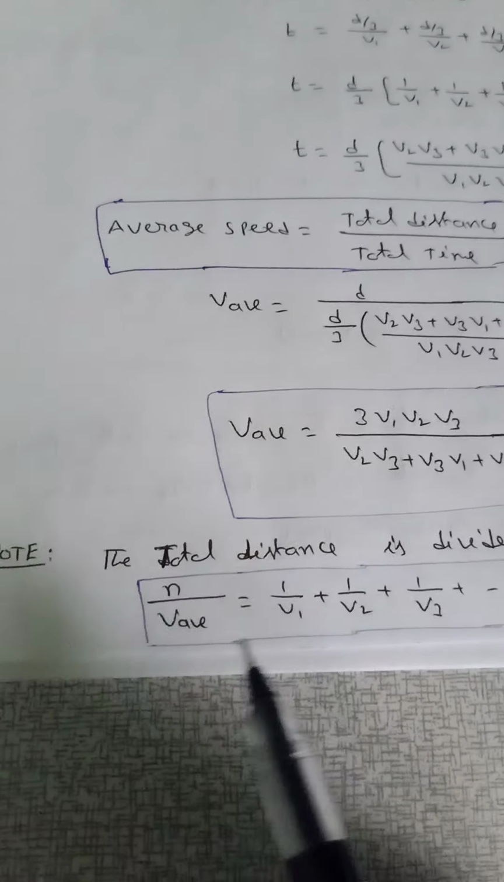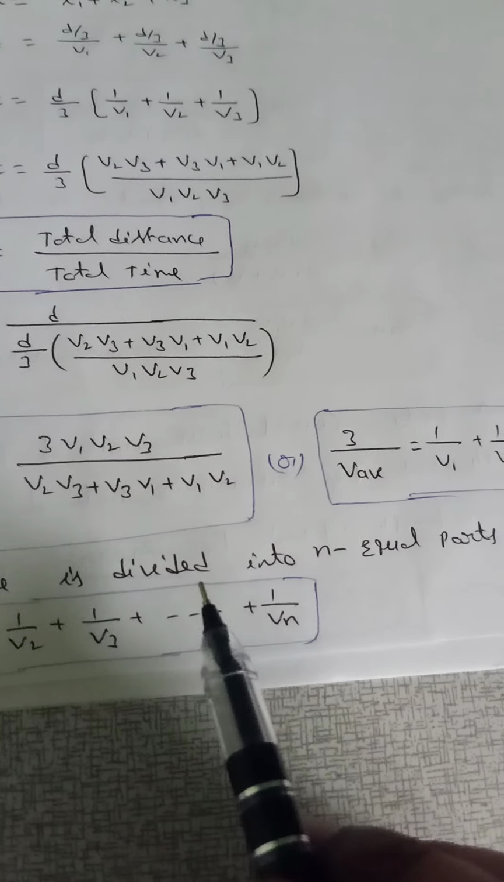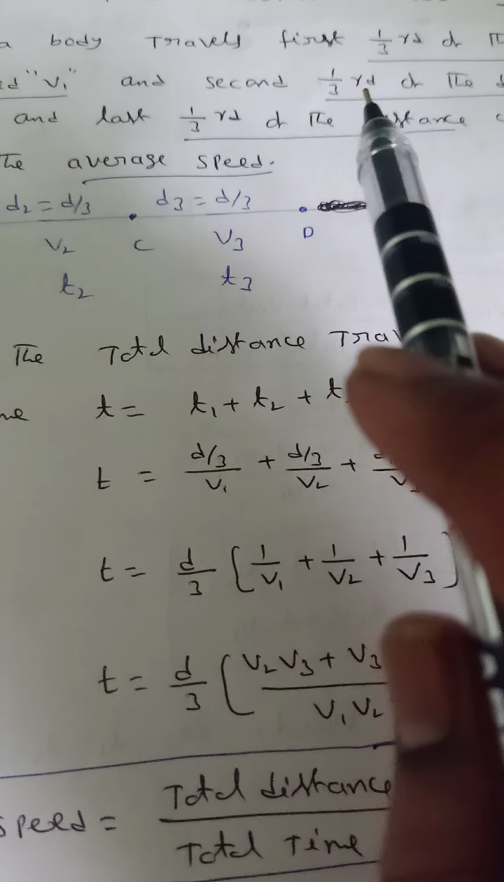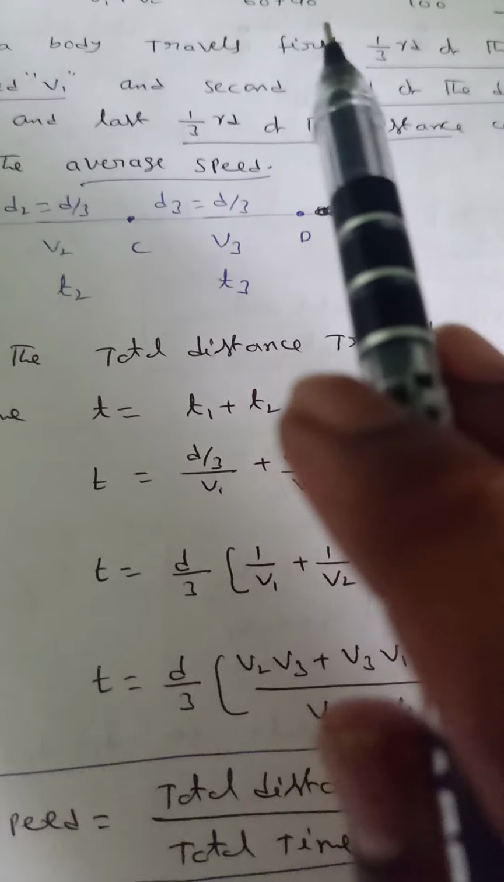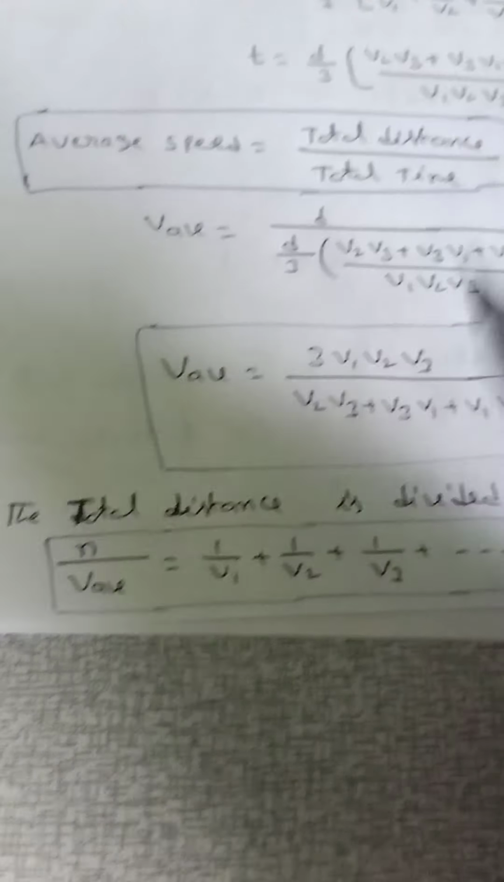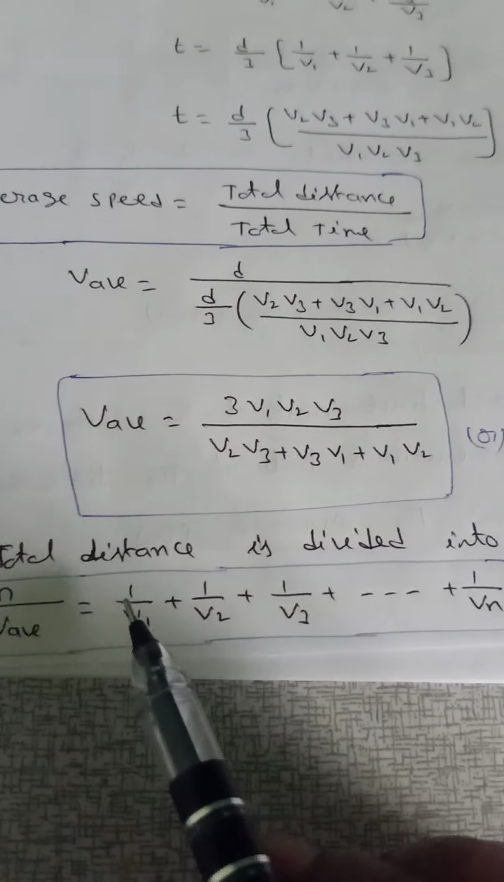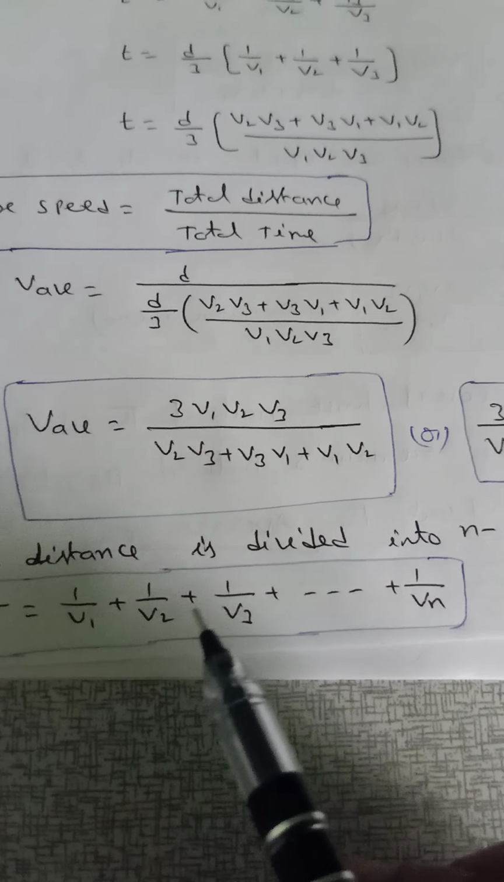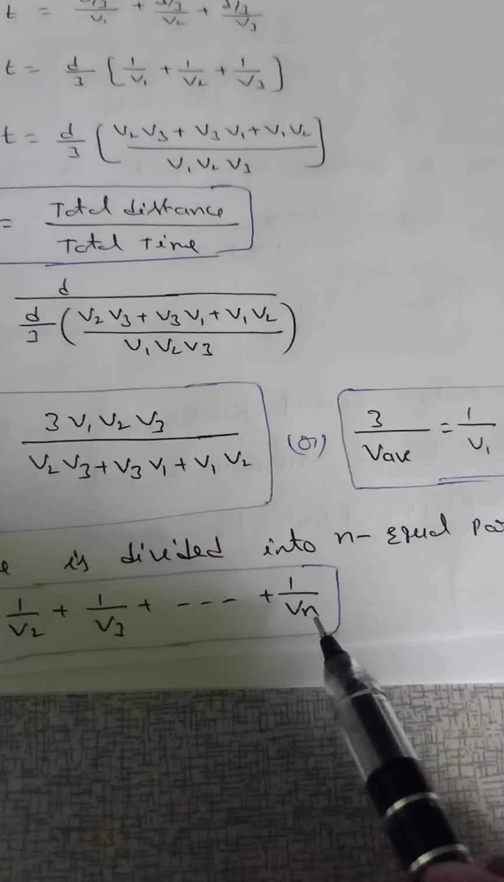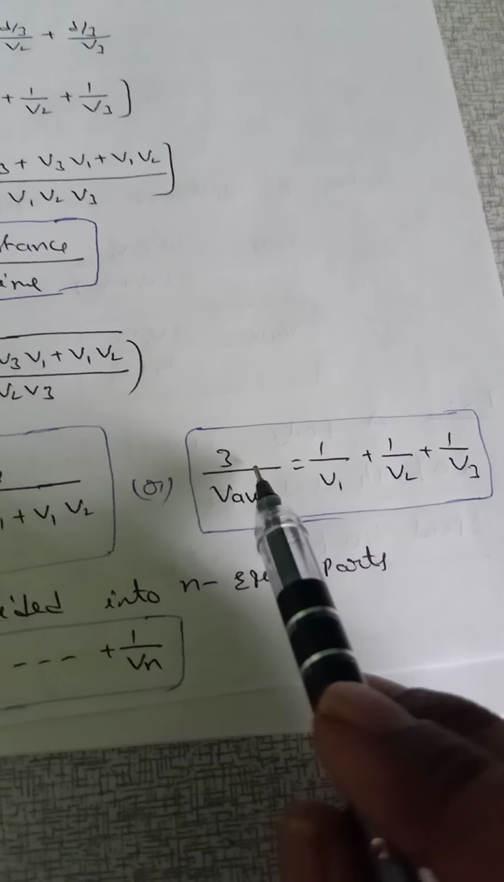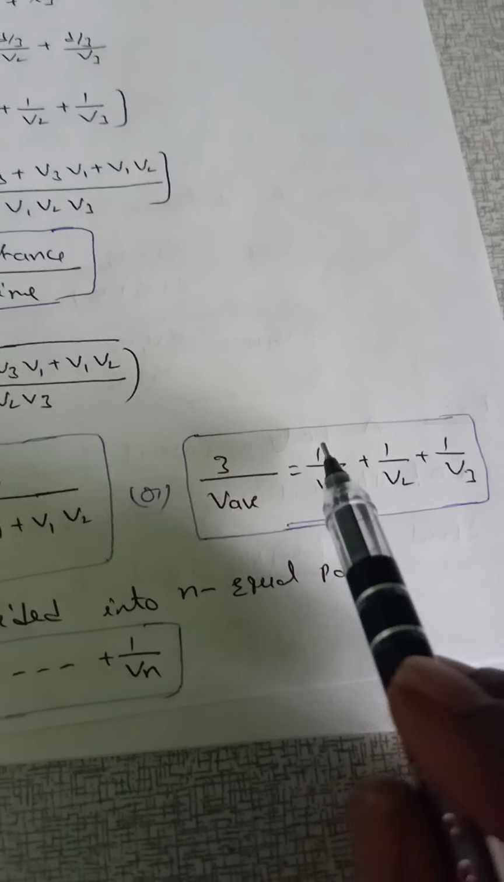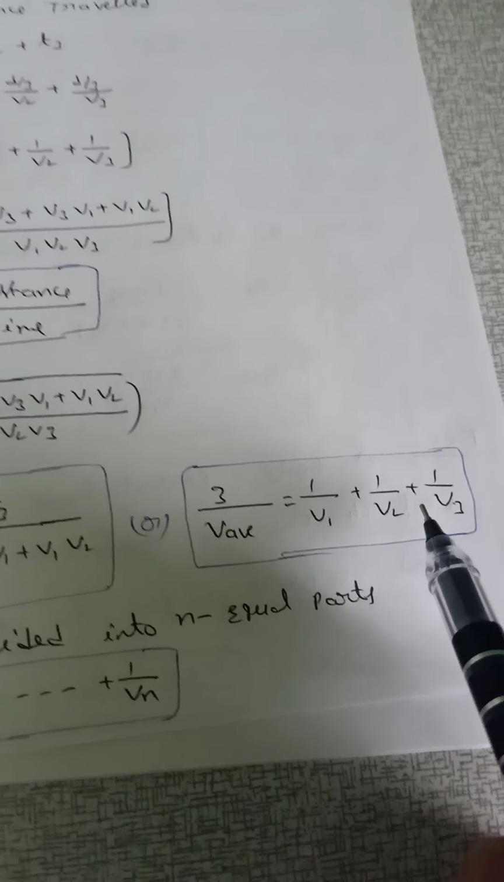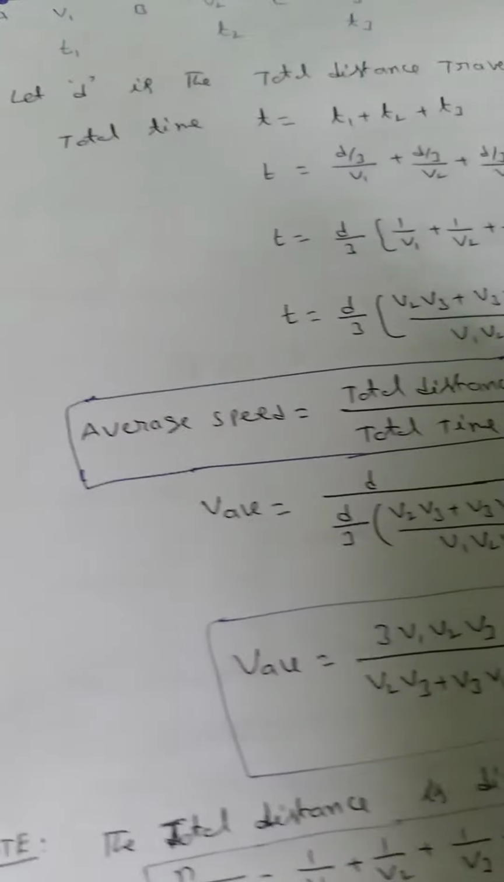Suppose the total distance is divided into n equal parts. In this concept it is 3 equal parts, the first concept was 2 equal parts, but in general n equal parts. Now for average speed, n by v average is equal to 1 by v1 plus 1 by v2 plus 1 by v3 and so on up to 1 by vn. For 3 equal parts, 3 by v average is 1 by v1 plus 1 by v2 plus 1 by v3.